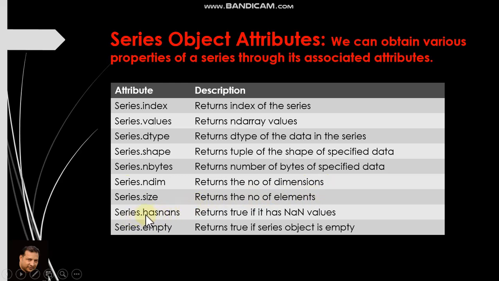Series.hasnans, it is actually has NaNs, so it returns true if it has NaN values. Similarly, last one, series.empty returns true if the series object is empty. Let us see some practical examples of these attributes.